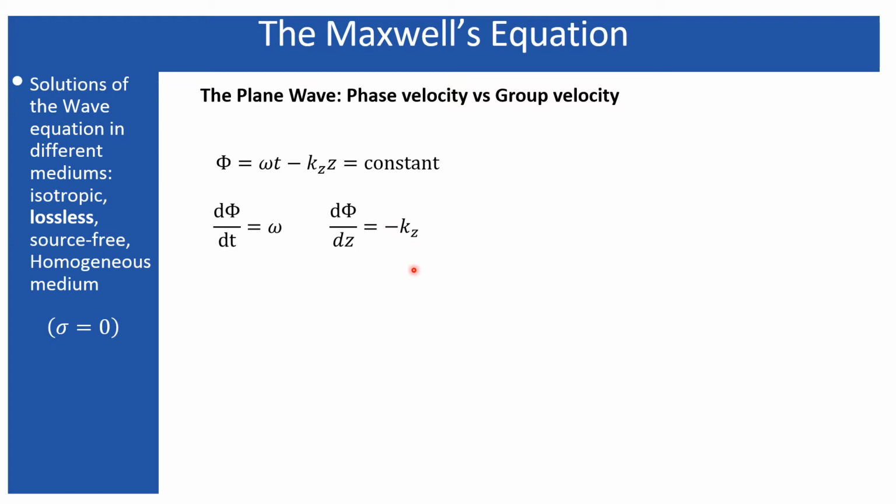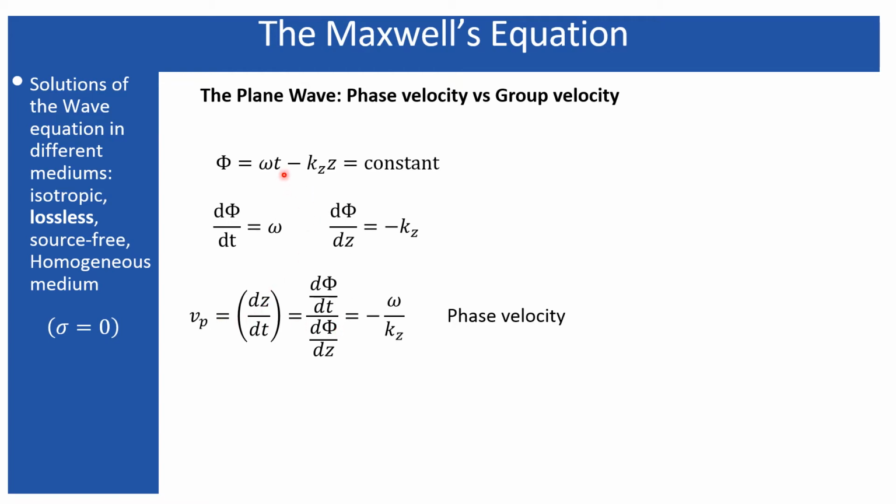So the phase velocity is nothing but this one, dz/dt, the propagation of the phase. If I divide these two things in this way, that results in the phase velocity, which is omega by kz. So this represents the phase velocity. The negative sign coming here purely represents the direction in which it is propagating.